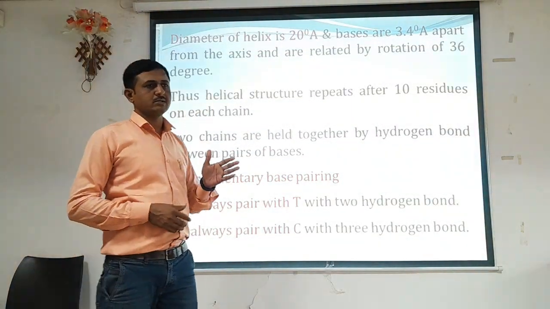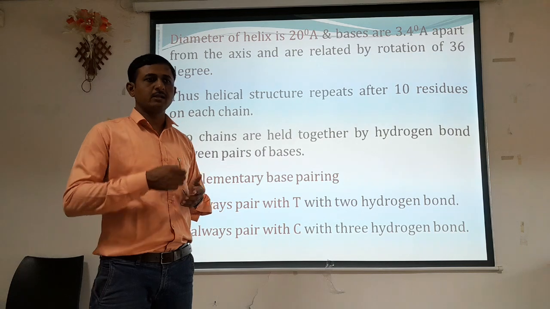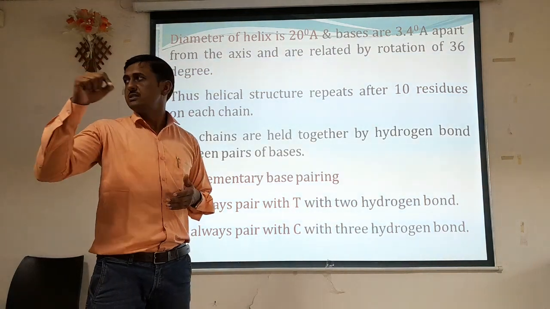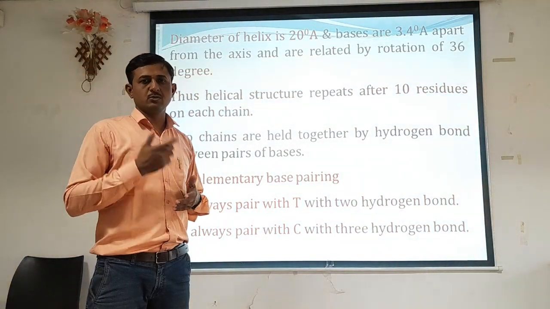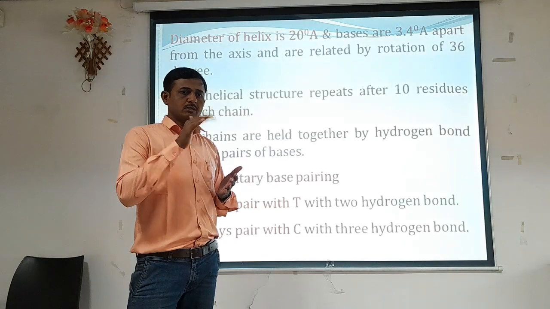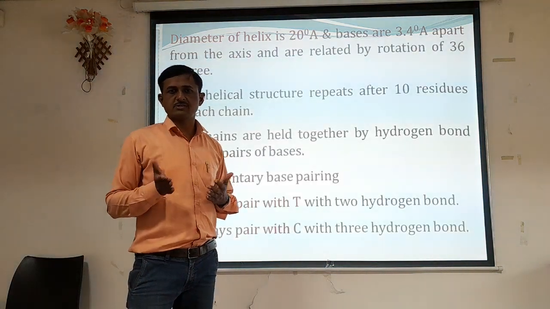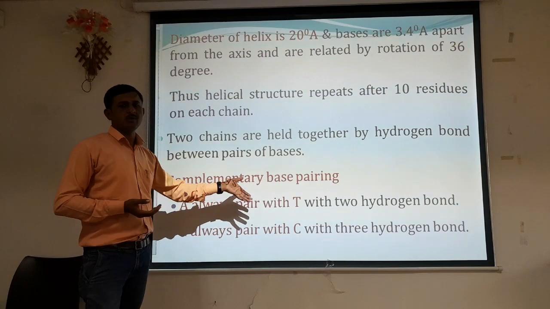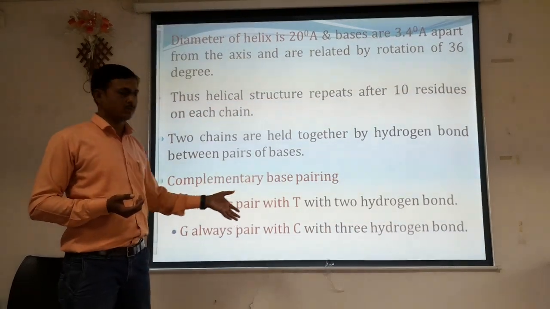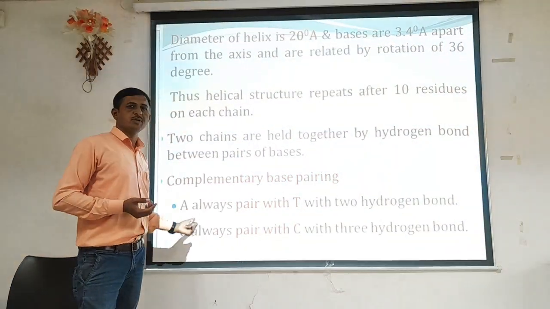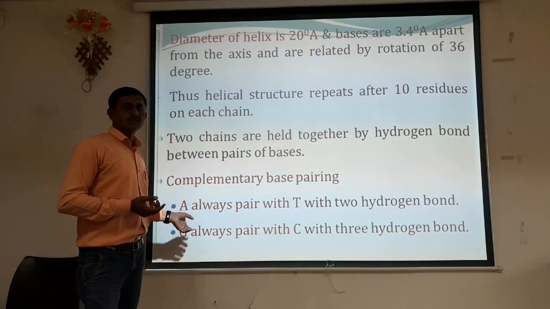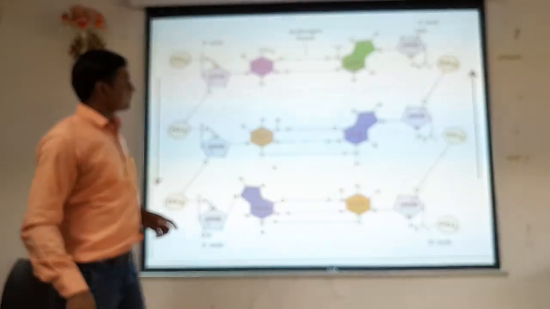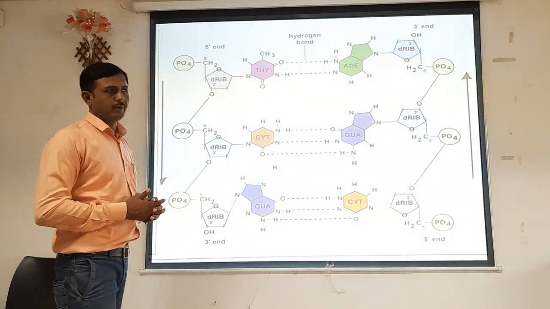If we have a single strand with the sequence A, T, G, C, C, G, T, C, the complementary sequence is fixed. Always adenine pairs with thymine, and guanine pairs with cytosine, or vice versa, cytosine pairs with guanine and thymine pairs with adenine. So it is complementary base pairing.